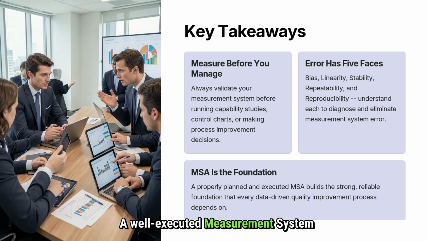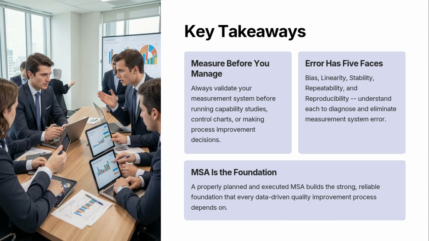A well-executed measurement system analysis, MSA, establishes confidence in the data collected from the process. By evaluating and controlling measurement variation, organizations can ensure that observed changes reflect actual process performance rather than measurement error. In summary, measure before you manage. A capable measurement system is the foundation of effective process control, accurate decision-making, reliable quality improvement, and successful Lean Six Sigma initiatives. Without trustworthy measurements, it is difficult to understand true process performance or sustain meaningful improvements.